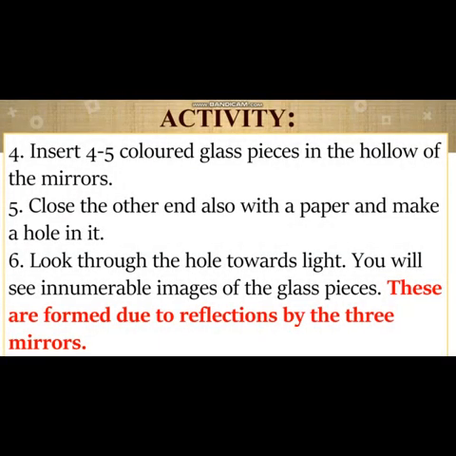What we have to do next is insert four to five colored glass pieces. We get glass pieces of different colors, and we insert them in the hollow of the mirrors. Once we arrange the mirrors in a triangular shape, there will be hollow space inside, and in that we are going to place the glass pieces. We are going to close the other end with paper and make a hole in it.